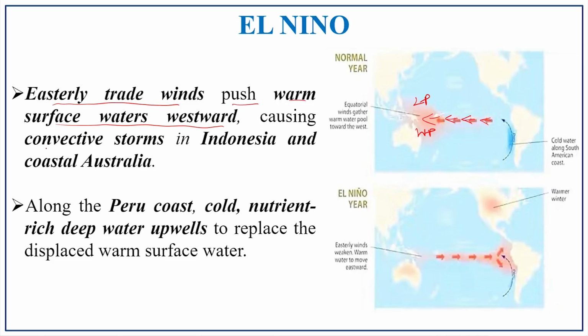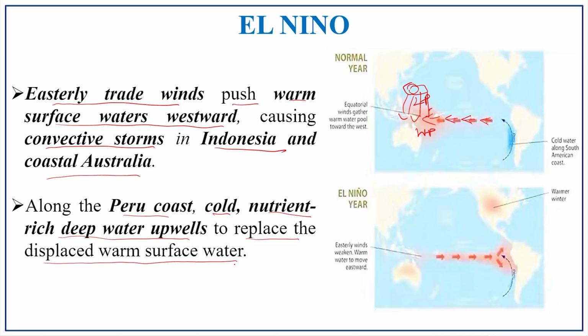Which causes the convective storm in Indonesia and coastal Australia. Because of this, this region forms clouds and there will be rainfall on this particular coast, that is the Australian Indonesian part, the Western Pacific Ocean. Along with the Peru coast, the cold, nutrient-rich deep water upwells to replace the displaced warm surface water.